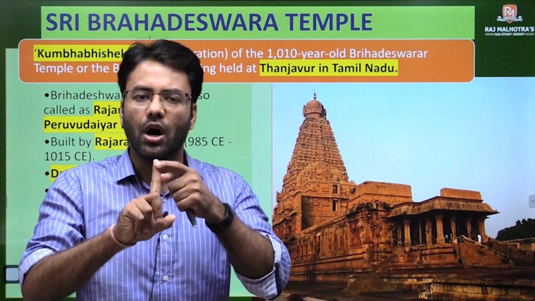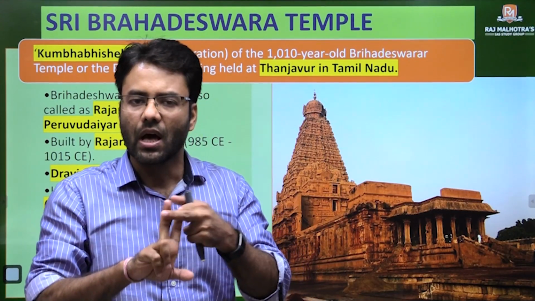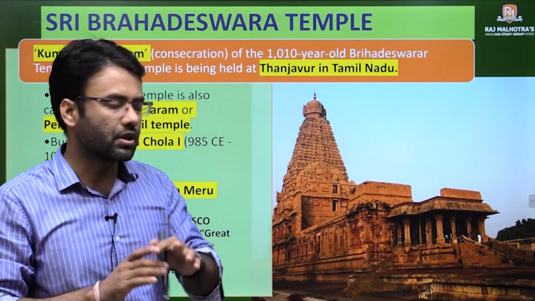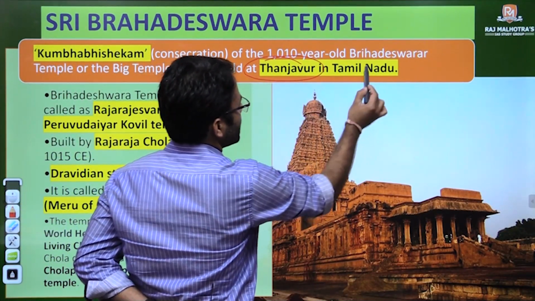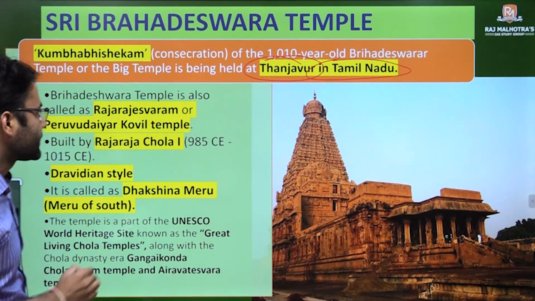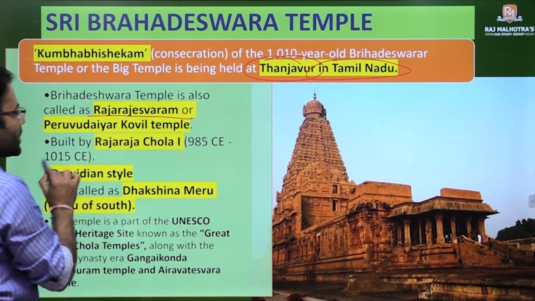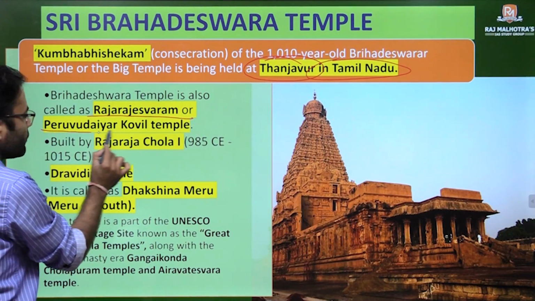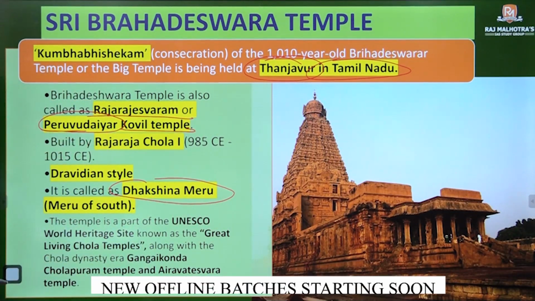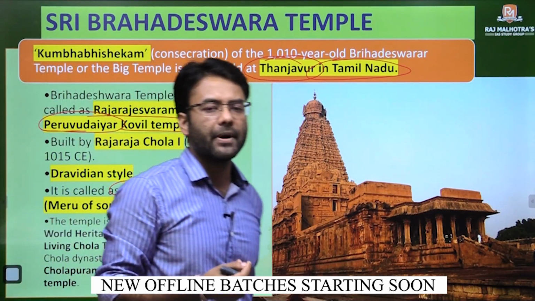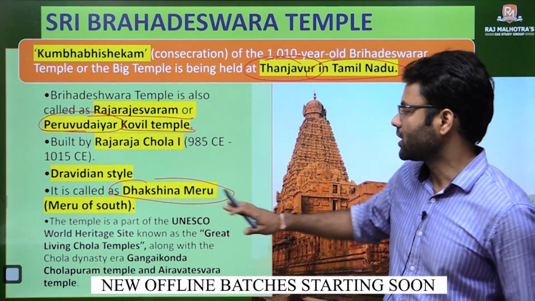These are 3 points: place, then who built it, and then the style of temple architecture. As we move forward, you will understand this point also. So what is the place? That is Tanjore in Tamil Nadu. That is one. Second, it is otherwise called Raja Rajeshwaram, and Peruvudaiyar Kovil temple, and it is also known as Dakshina Meru. That word comes from Meru Parvat from the mythology, so it is called Dakshina Meru.